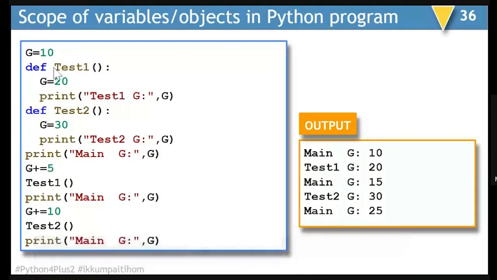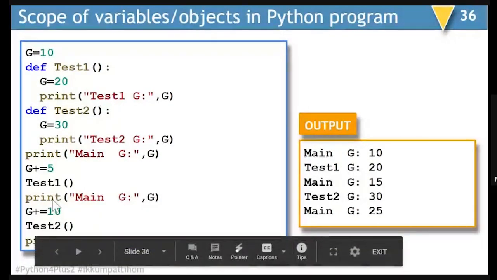When I am calling test1, the control will move from here to here. And this will be a local g, it is not global g. So g is 20. When I will display test1 g, it will be 20 only. I come back and try displaying g. So it is not going to display 20 because that g was a local variable. So the global variable is still with 15. So it displayed 15.